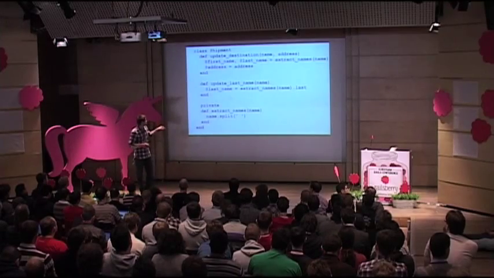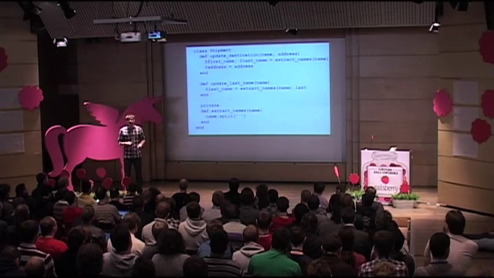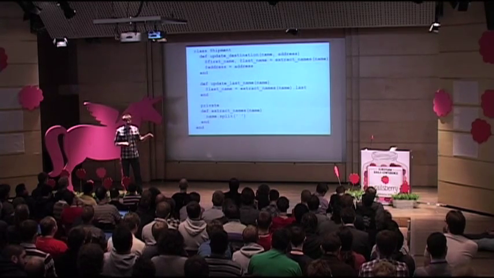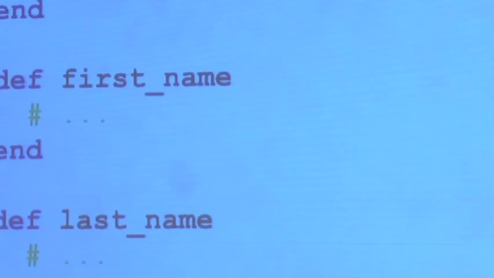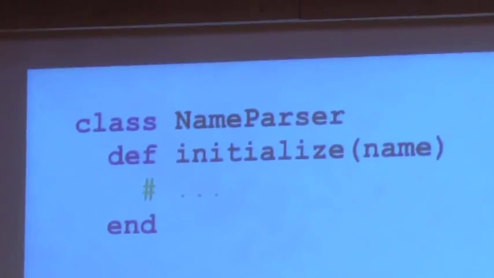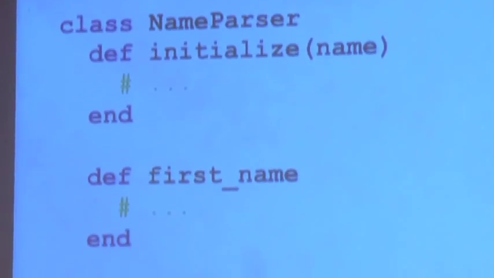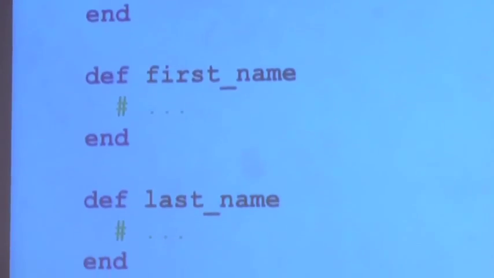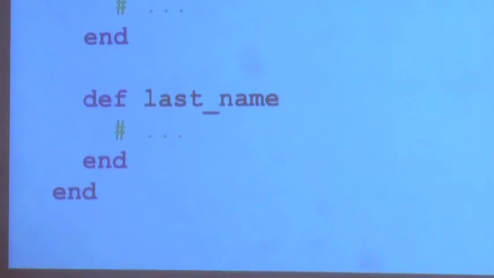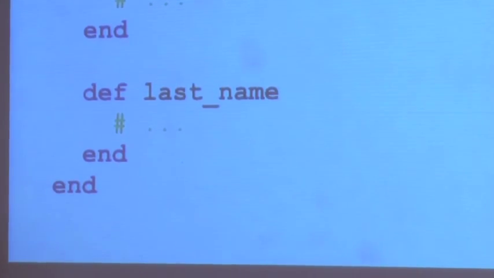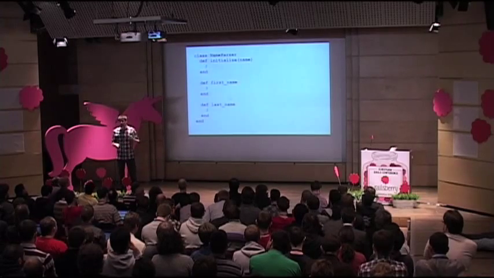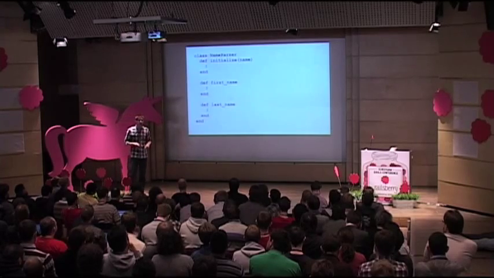So when we think about it, and we see that this is a completely separate responsibility, we extract it to another class. We could create a name parser class that deals only with this responsibility. What do we get by this? In every place in our application, we can use this logic by using this class. But a side effect of this is that we can unit test this class in isolation, and we can reuse it also outside of the application if we package it correctly.